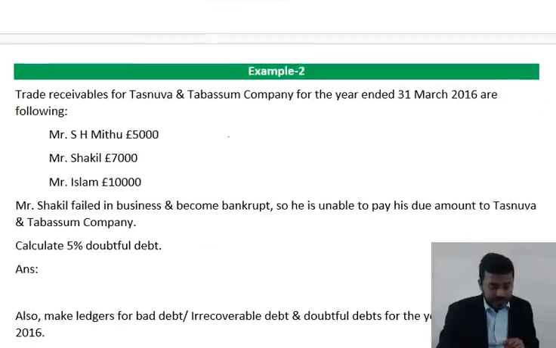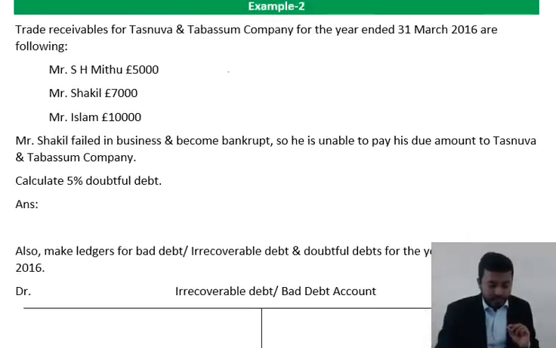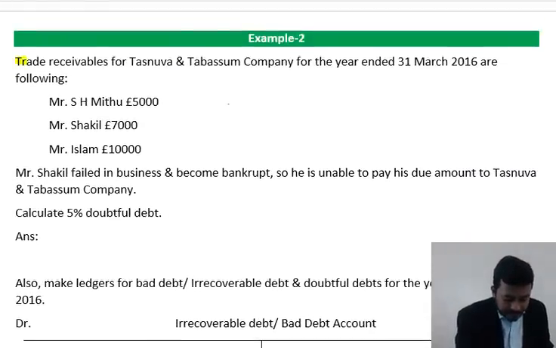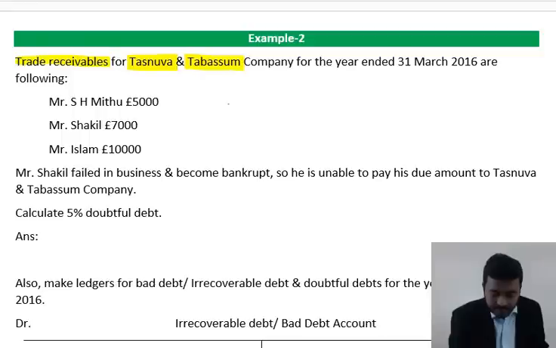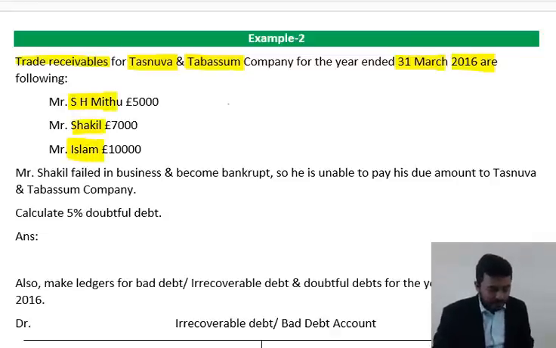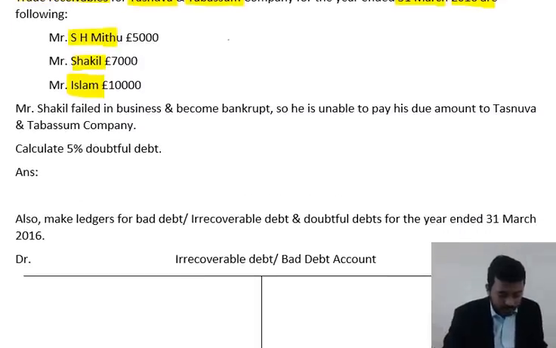Let's start with example number 2. Easy example. Trade receivables for Tasnuva and Tabassum Company for the year ended 31st March 2016 are as follows. We have some receivables: SH Mithu, Shekel, and Islam. Some figures are given. Scrutinize the question a little more.